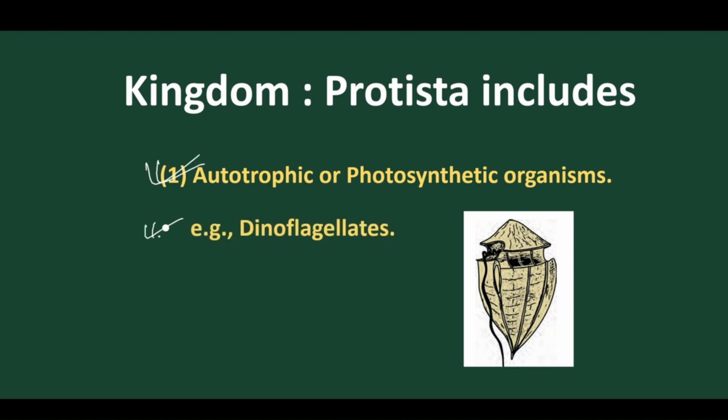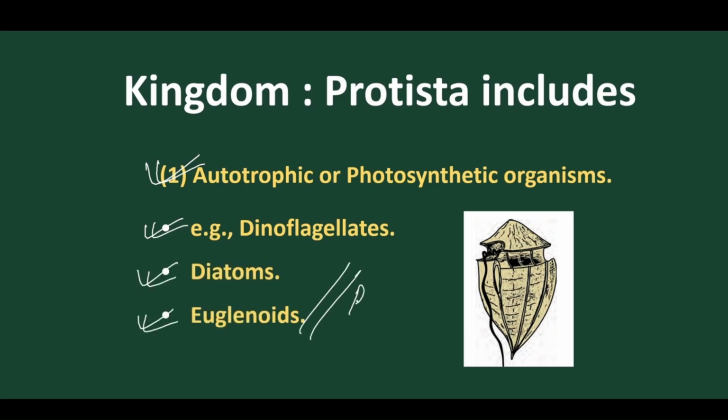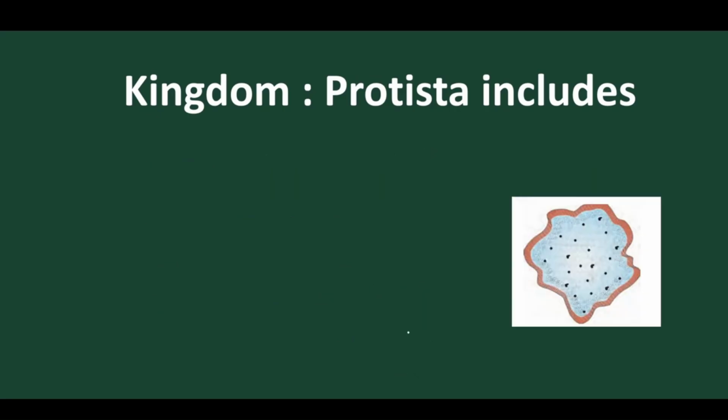Examples like dinoflagellates, diatoms or desmids, and euglenoids, because they all contain pigments. Due to the pigments, they help in photosynthesis. They undergo photosynthesis. We'll discuss the details about this later, for which they are regarded as autotrophic or photosynthetic organisms.